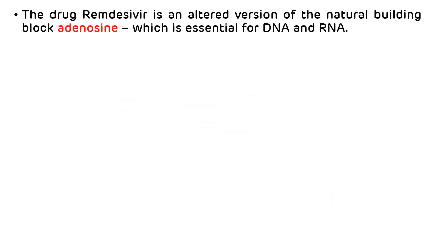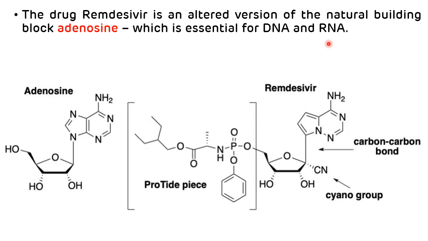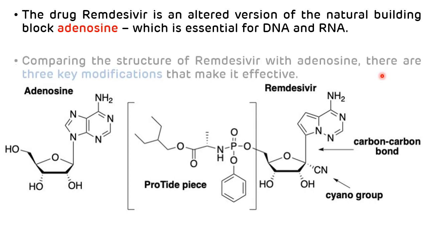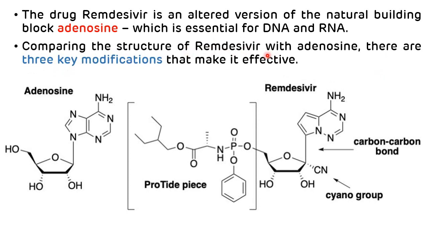Another thing present in the structure of remdesivir is an altered version of the natural building block adenosine. This adenosine is essential for the synthesis of DNA as well as RNA. This is the picture showing the comparison between the structure of adenosine and remdesivir. By comparing the structure of remdesivir with adenosine, there are three key modifications in the structure of remdesivir, which make it effective against coronavirus. So we will discuss these three modifications one by one.